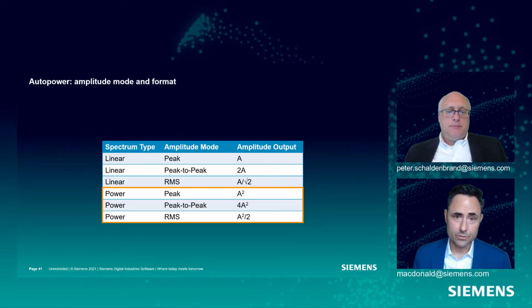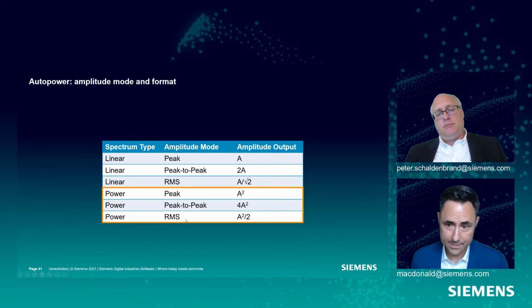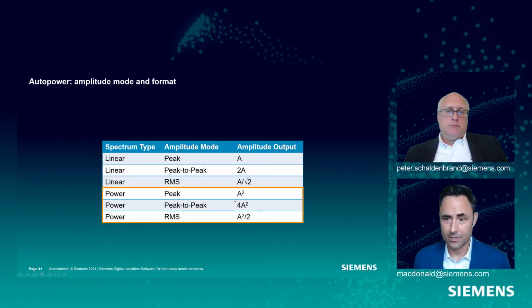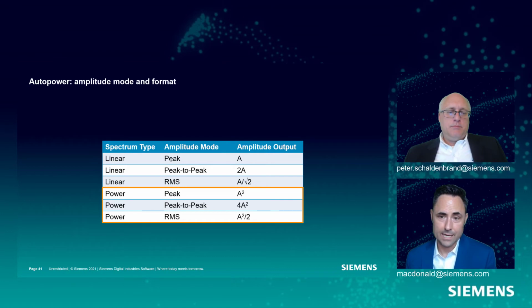And so when we're talking about amplitude or auto powers, we can use this power format, which would be the amplitude squared, so G squared or Pascal squared or whatever. In our peak format, there's also peak to peak in power and RMS in power. Or we can get back to the linear format by taking the square root of that power calculation, and I'll end up back at A, which would be a linear peak auto power. So that's why we have auto power linear or auto power power format, depending on how I tell TestLab to calculate it. Make sense? Yep. Good.